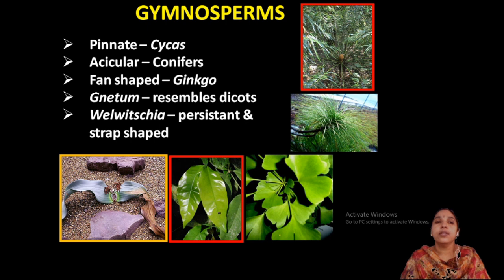Now, leaf shapes are different. Pinnate in Cycas, acicular in conifers, fan shaped leaf observed in Ginkgo. In Gnetum, somewhat the same as dicots. Welwitschia is a plant coming under the last category, Gnetales. Welwitschia has a persistent strap shaped or ribbon shaped leaf. This is Welwitschia, a very interesting, very unique gymnosperm, usually grown on the coastal banks of South Africa. You can see it has a long stretch of ribbon shaped or strap shaped two leaves, and the two leaves are persistent leaves that remain till its life finishes. Clear?